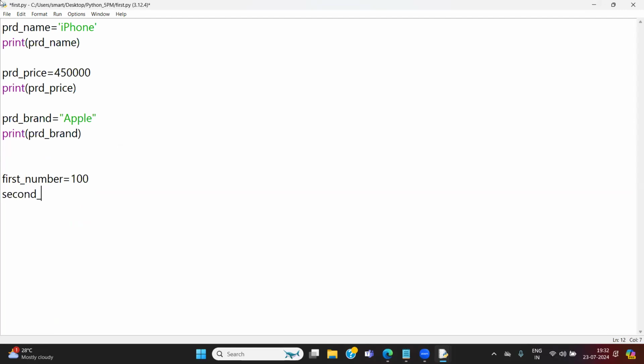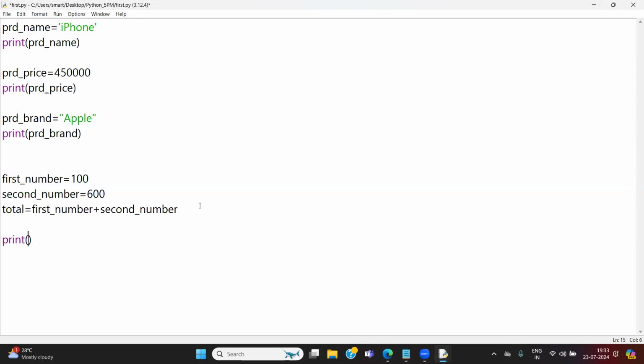Second underscore number is equal to 600. And I want to get the total, or total is equal to first number plus second number. Don't make spelling mistakes. If you make a spelling mistake, error will come. Okay, finally, I want to print the total number.